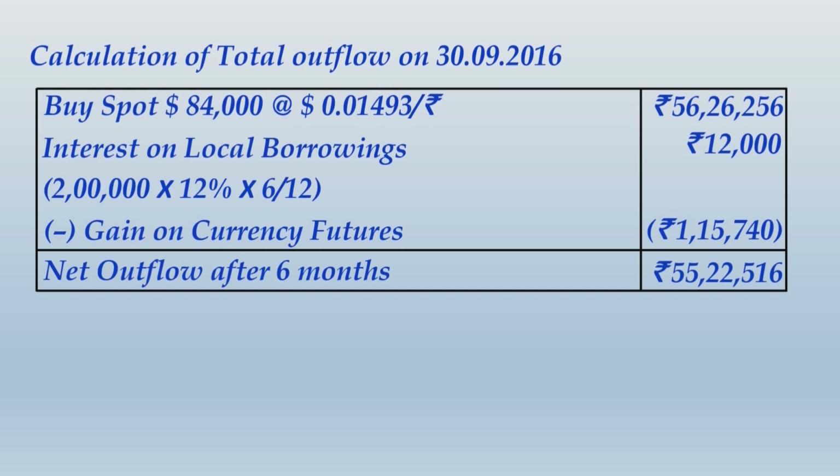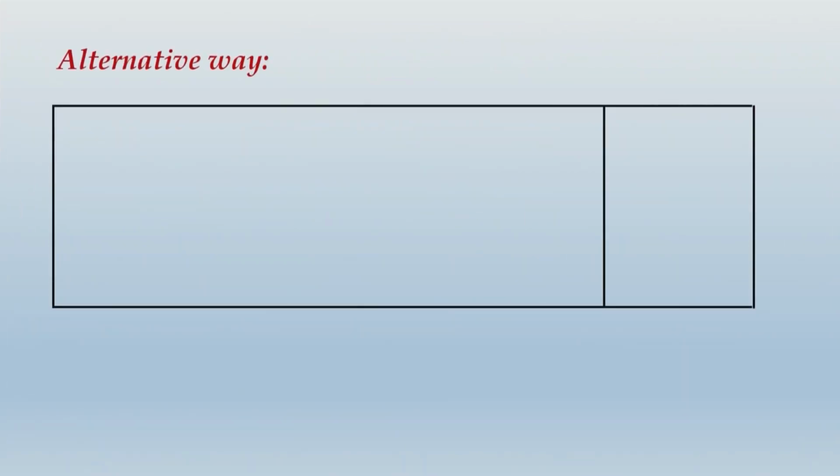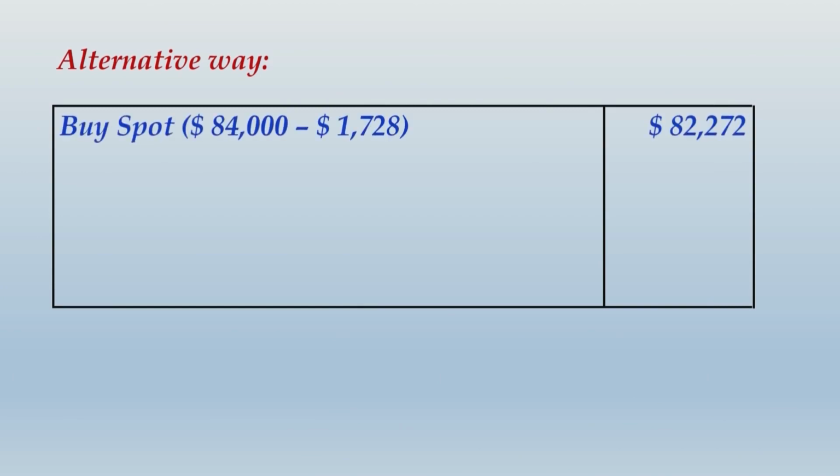Let us see an alternative way to present the same solution, that is to calculate this outflow of 55,22,516. In this alternative way, you observe one thing, that we need to buy $84,000, right? And the gain that has arisen on the currency futures contract was $1728, which the derivative market would remit to your banker.